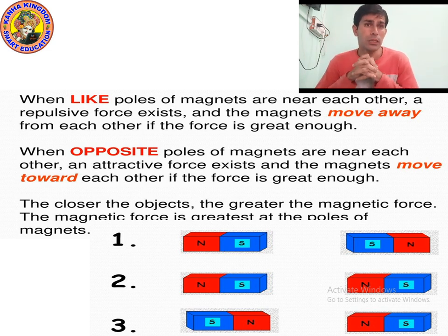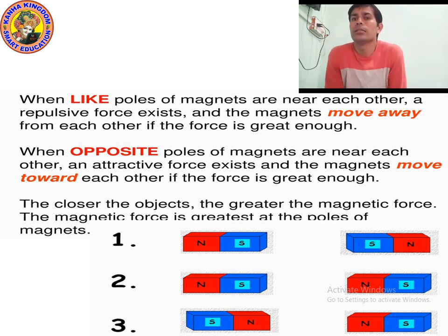Now the third picture. What happens if you bring the north and north pole of both magnets near to each other? They will repel each other, meaning they will not attract, they will move away from each other.